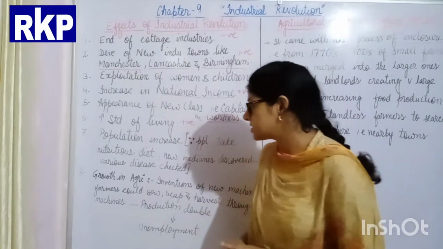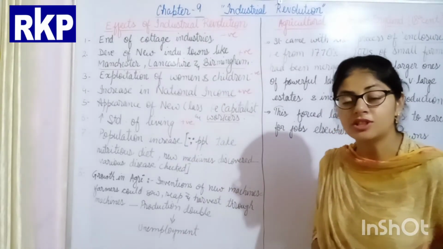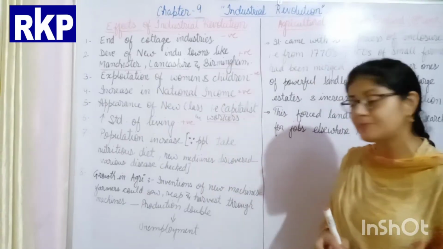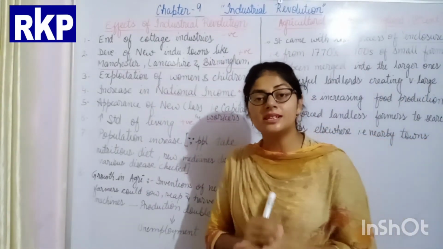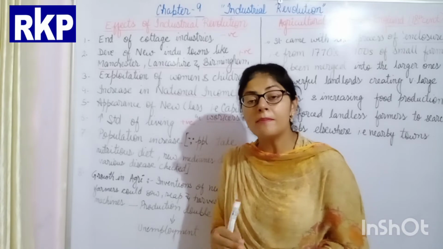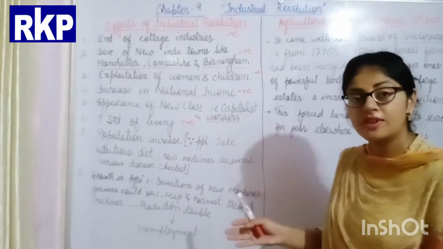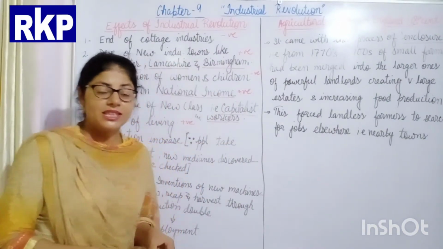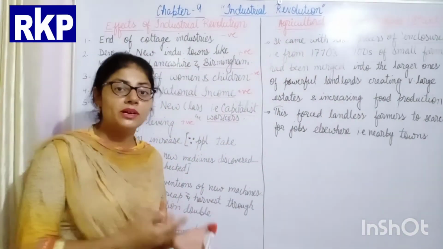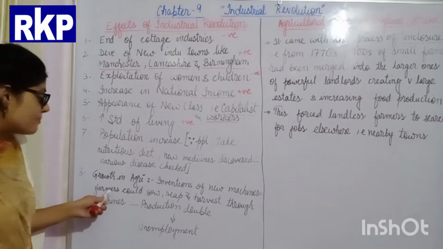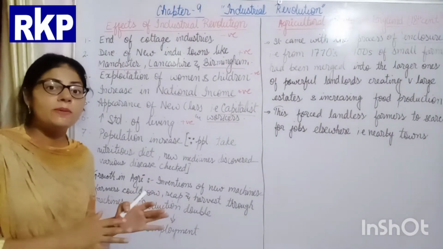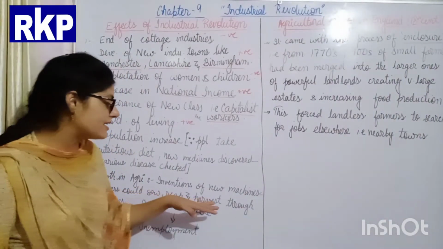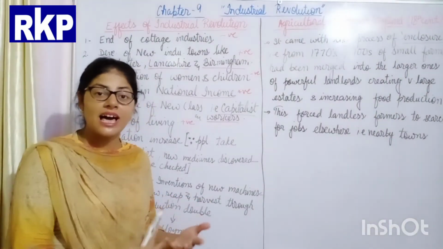And the last impact was the growth in agriculture. Now the agricultural production also increased. Why did it increase? Because after the coming of the industrial revolution, many inventions were made in the field of agriculture, like new machineries. With the invention of new machineries, farmers could now do agricultural activities like sowing, reaping and harvesting with the help of machines.